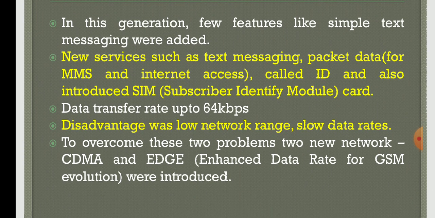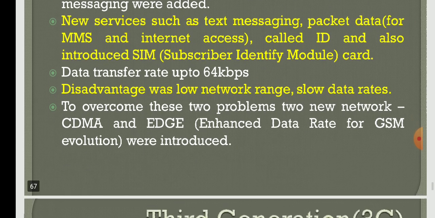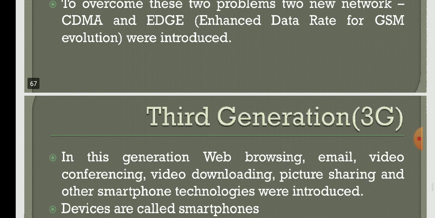Initially when 2G was introduced, the data transfer rate was very slow, and the network range was also very low. So to overcome this problem, in the middle of the second generation, in 2.5G, they introduced two more technologies, that is CDMA and EDGE. CDMA stands for code division multiple access, EDGE stands for enhanced data rate for global system for mobile communication evolution. Both of these were introduced during the second generation only. Next we'll move on to the third generation.